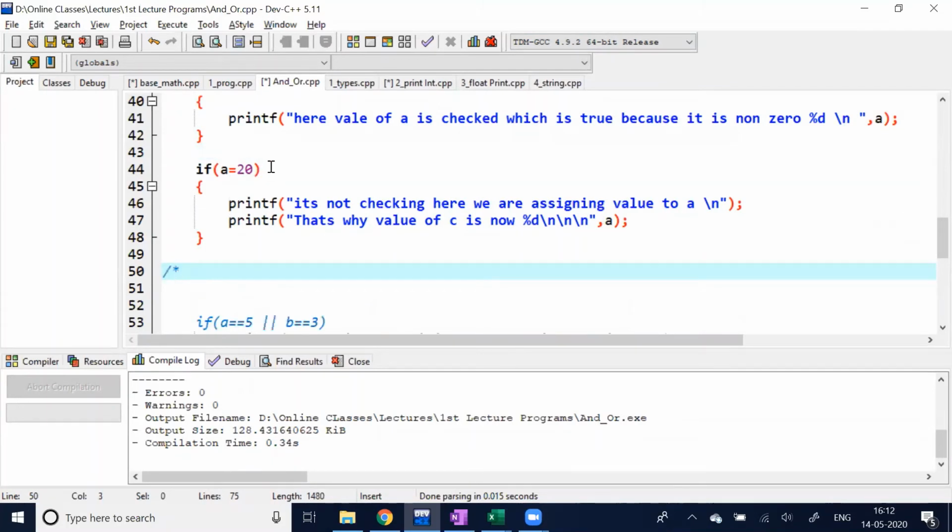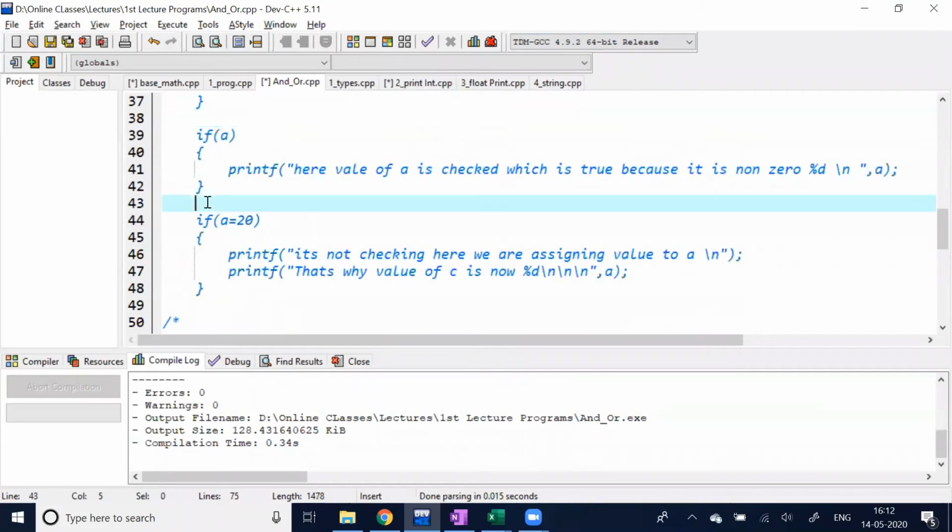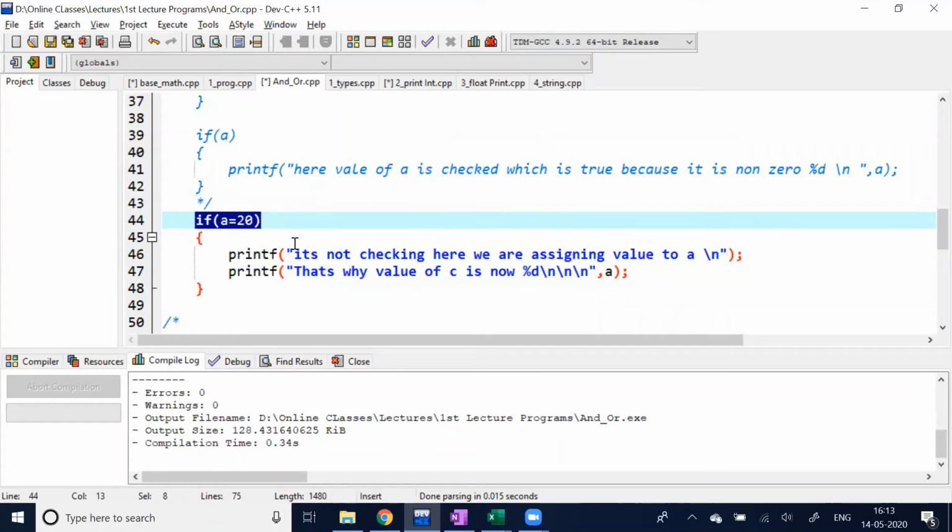Next, look at it. If A equal to 20, I am writing A equal to 20. So can anyone guess the answer? That is pretty easy. Still, I want you to tell me the answer. True, sir. It will print it, because 20 is assigned to A. So it will be considered as true. It will print both statements, sir.